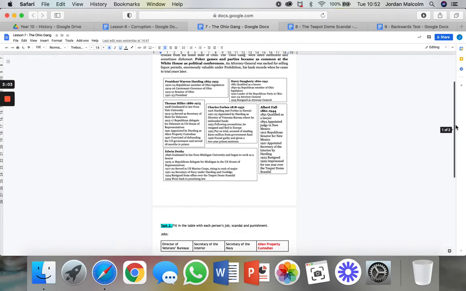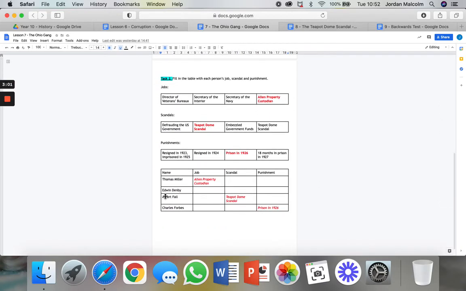And then your second task is to fill in this table, okay? And you're going to be filling in the job, the scandal and the punishment that belonged to each person. So for example, Thomas Miller's job, if you look along here, he was alien property custodian. So pop that in this box. In terms of scandal, well, if you look down to Albert Fall and then look up at scandals here, his was the Teapot Dome scandal. So again, just writing down what was in that box over here.